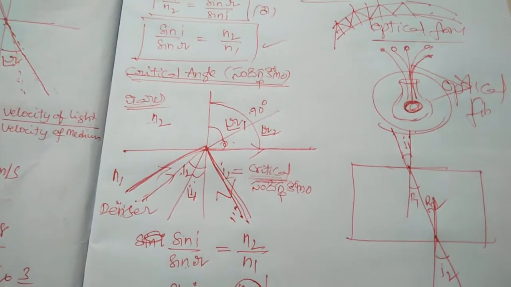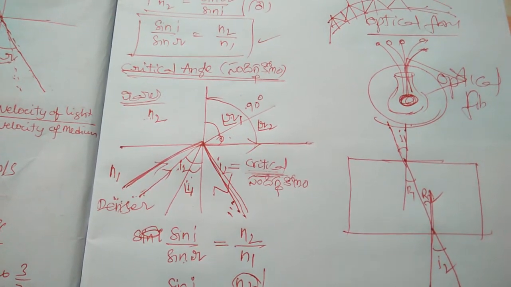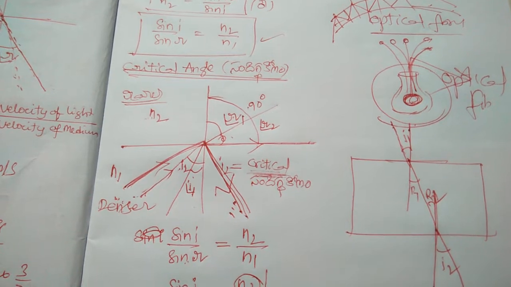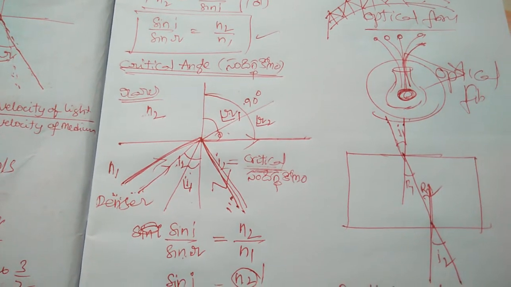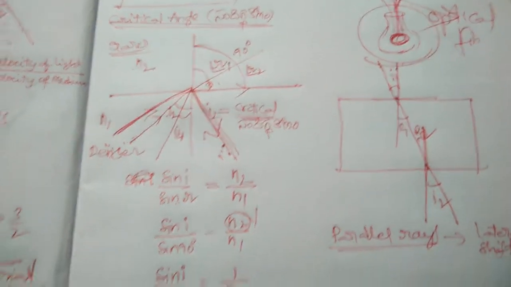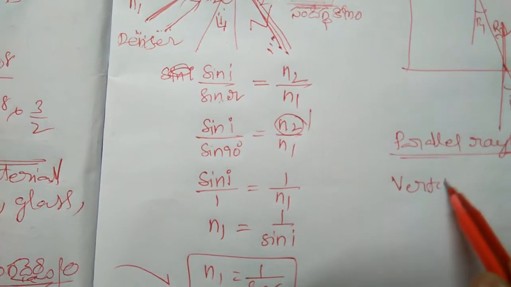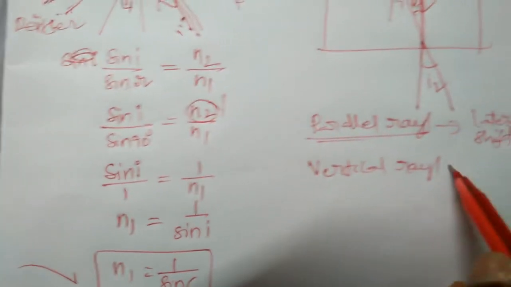Here there are two possibilities, that is, if there is any shift in the glass slab due to parallel rays, that is called lateral shift. If a change is observed due to vertical rays, that is said to be the vertical shift.